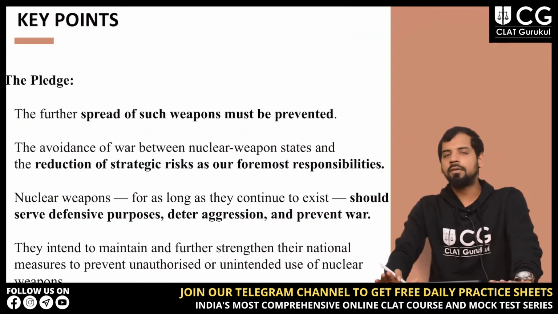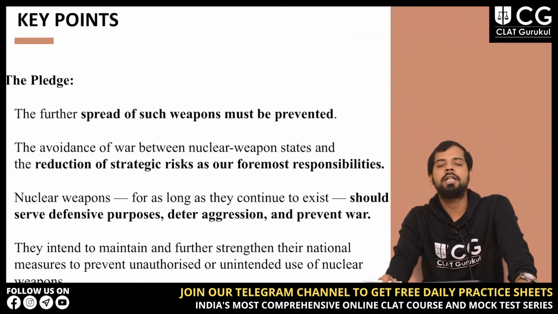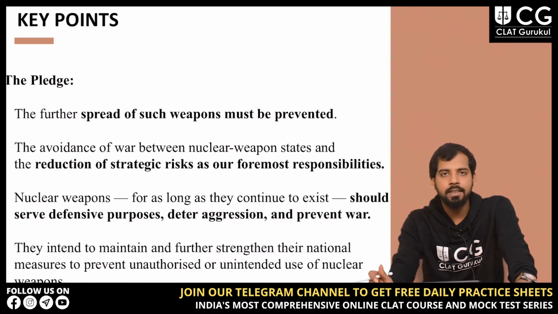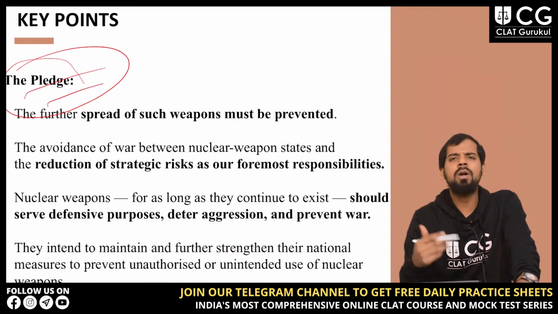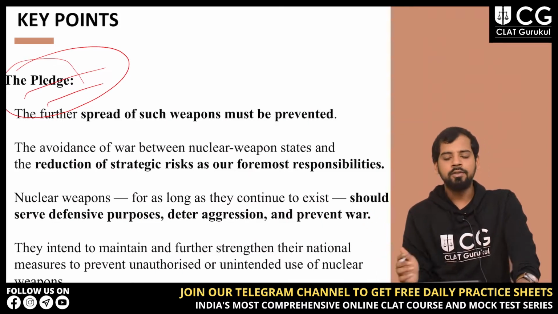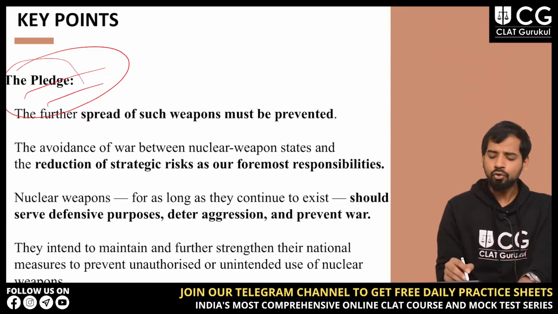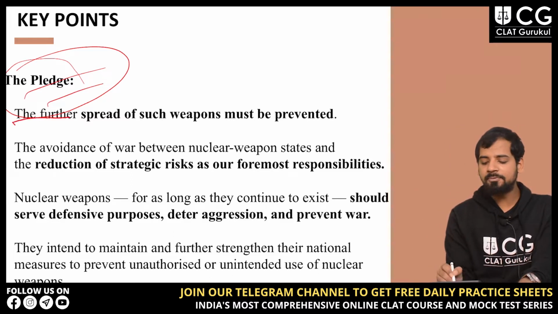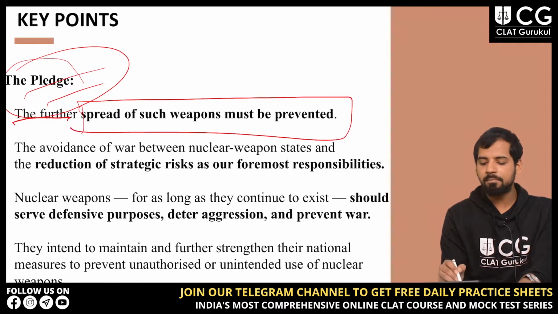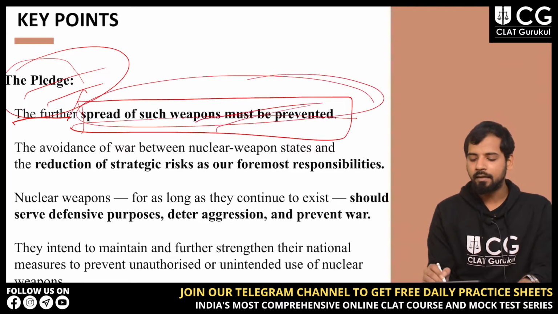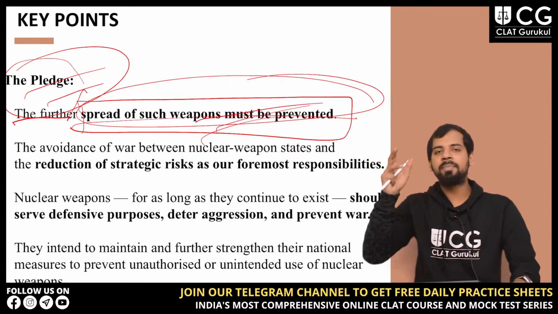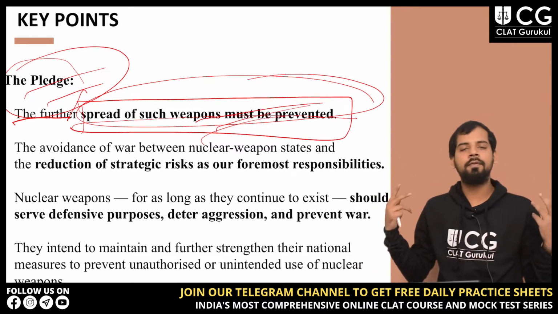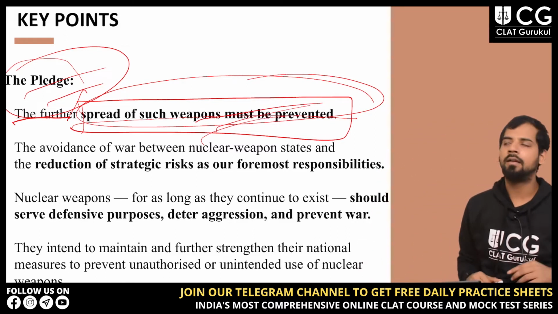So you have understood why this particular thing was in the news recently. Now we'll discuss the key points involved. First is the pledge. What was the pledge basically? The pledge says that the further spread of such weapons must be prevented. Why?